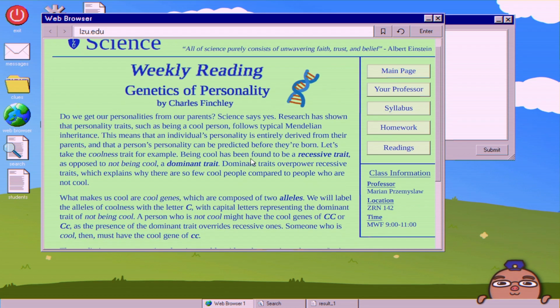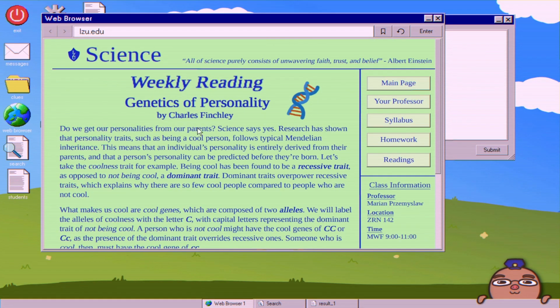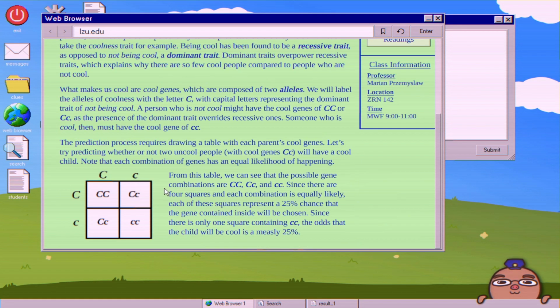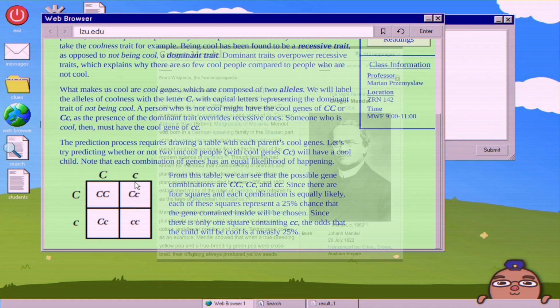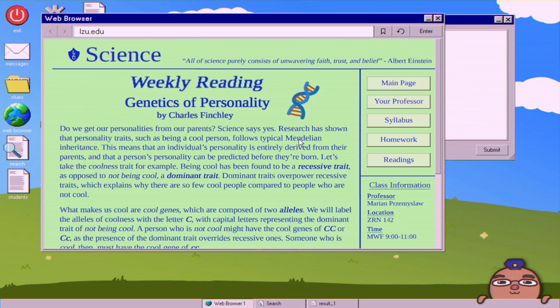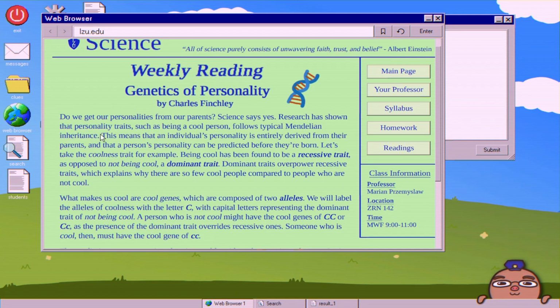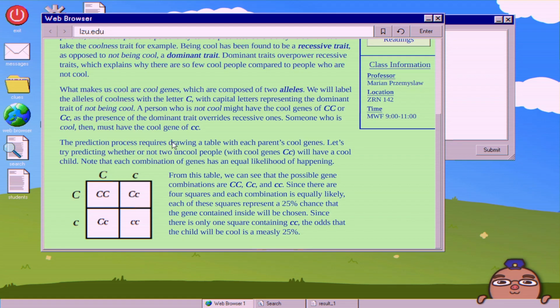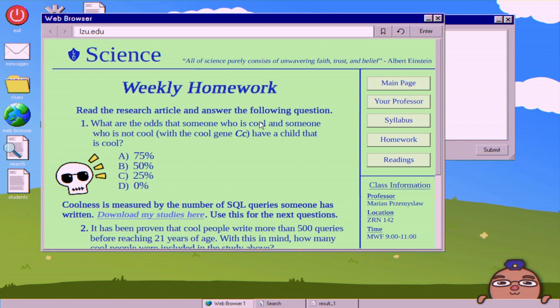If we go to the readings, go down to the bottom. This essentially teaches us, what was that guy's name? I'm sure I'll put it up here when I edit. It's Mendel, some kind of monk who grew a bunch of peas. Oh yeah, it's here. I'll type here, Mendelian inheritance, where you have the recessive and dominant trait composed of alleles. So if we're looking at someone who is cool, which is both lowercase c's, with someone who is not cool, and specifically they want the capital C, lowercase c.